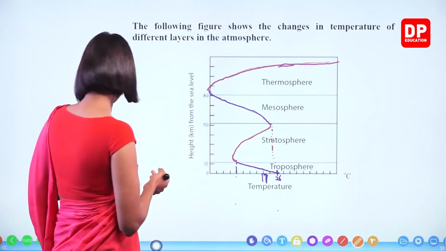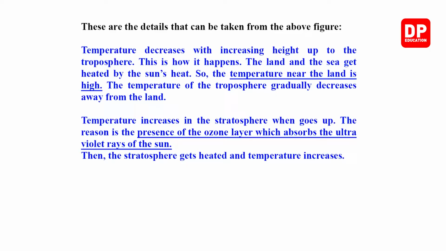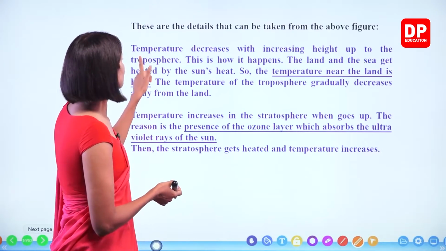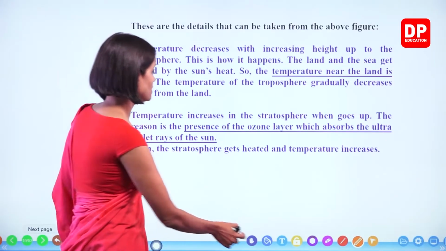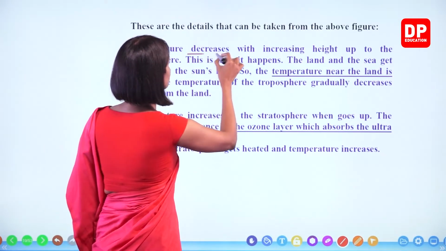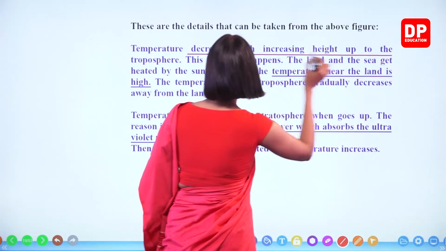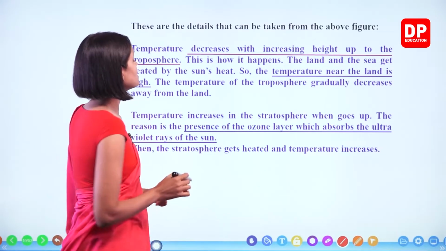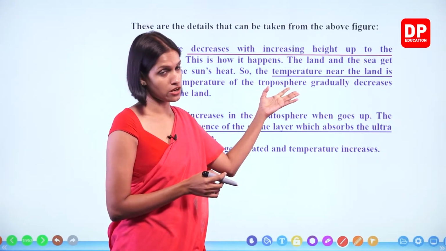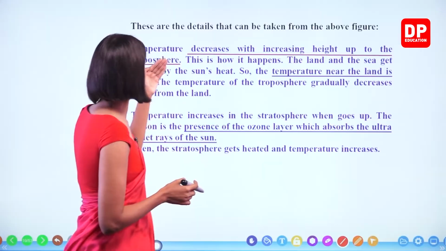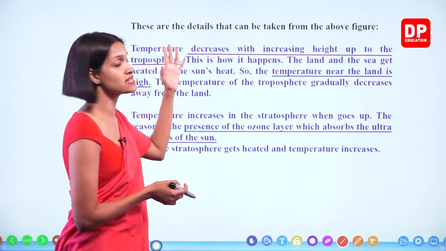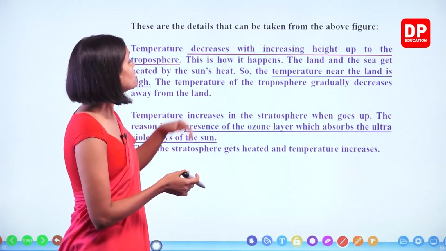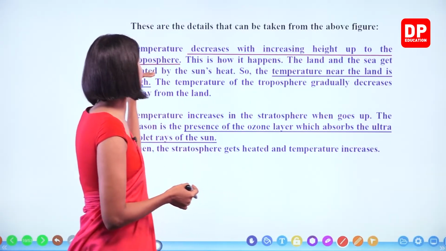Okay, children, so let's see the description related to this. These are the details that can be taken from the above figure. Temperature decreases with increase in height up to the troposphere. So this is how it happens. I already explained, the land and the sea get heated by the sun's heat. Not only the land, the sea also. So the temperature near the land is high.